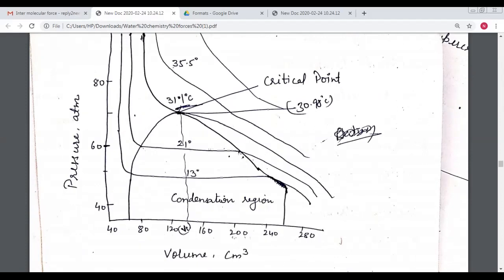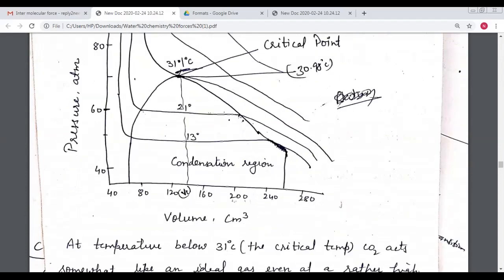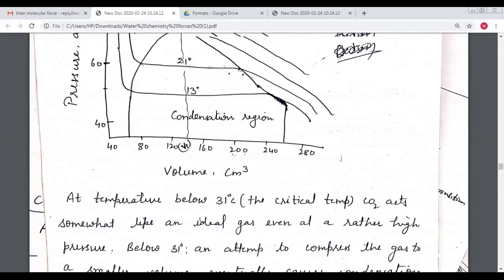So these three values are called the critical phenomena. First is the critical temperature, which is 31.1 degrees centigrade, or some books refer to it as 30.98 degrees centigrade. The critical pressure is 72.9 atmosphere, and the critical volume is 95.65 ml.